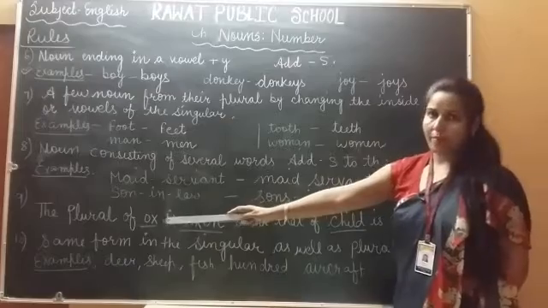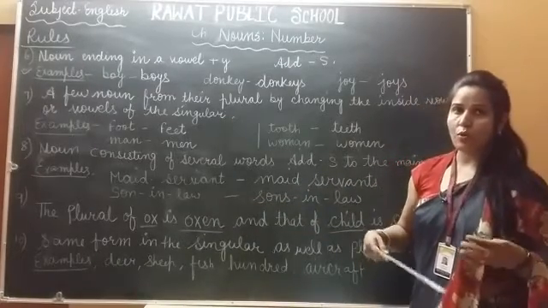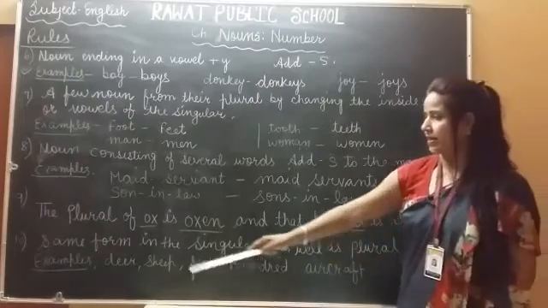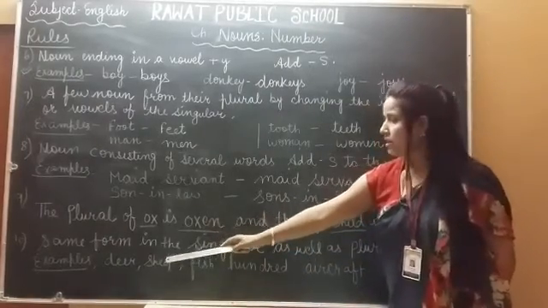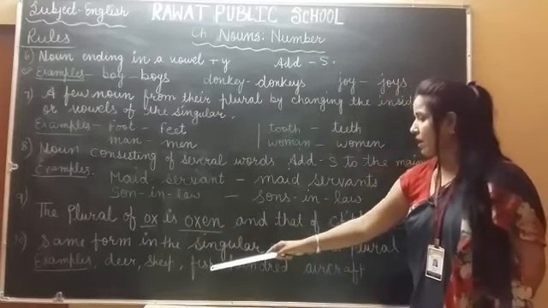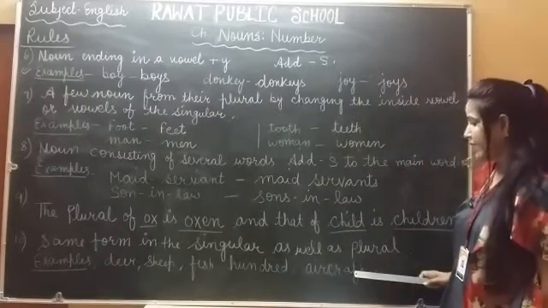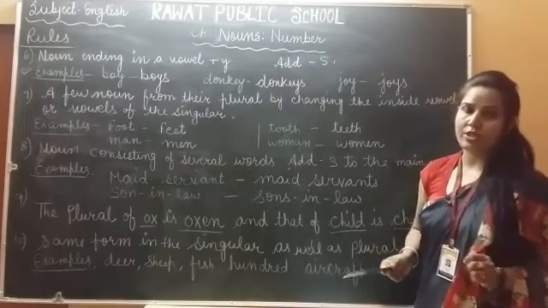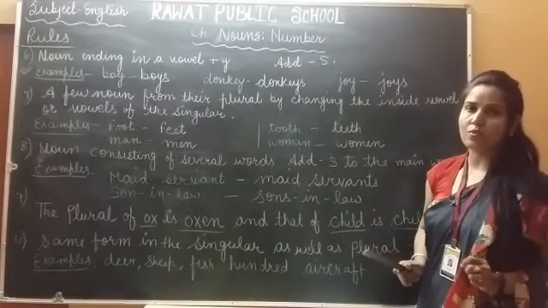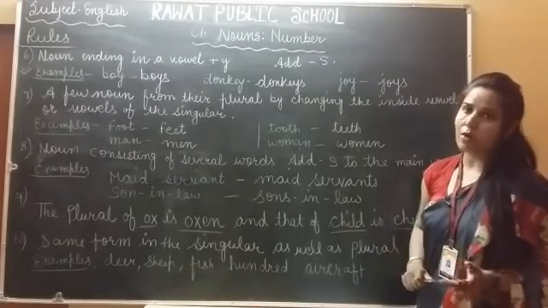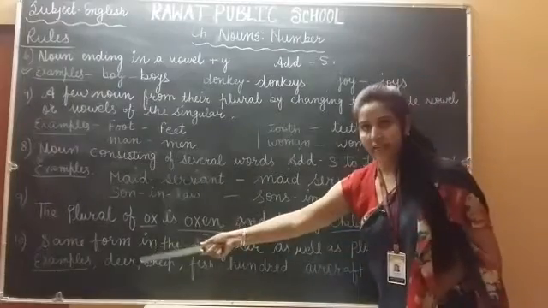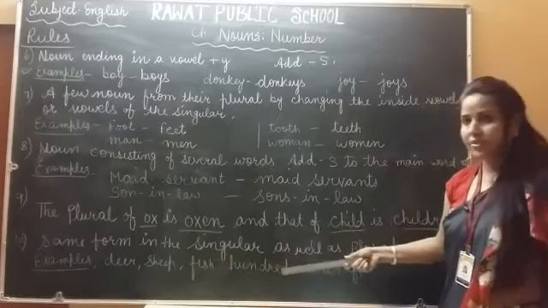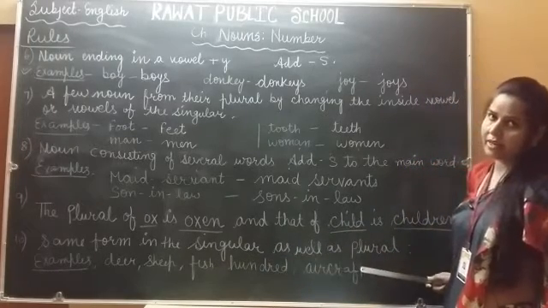Okay, कुछ फॉर्म ऐसी होती हैं जिनमें जो भी सिंगुलर है प्लूरल में भी वो सेम ही वर्ड्स रहेंगे. Example deer, sheep, fish and hundred and aircraft. When you write in plural form there will be no change. कुछ भी change नहीं होगा. Same as it is word we have to write in plural form also. Okay. Deer का deer ही रहेगा और sheep का sheep ही रहेगा, fish का fish ही रहेगा, aircraft aircraft.